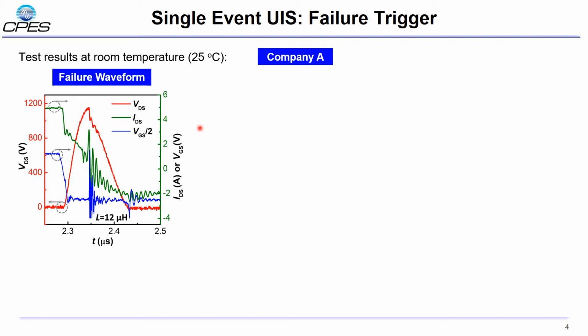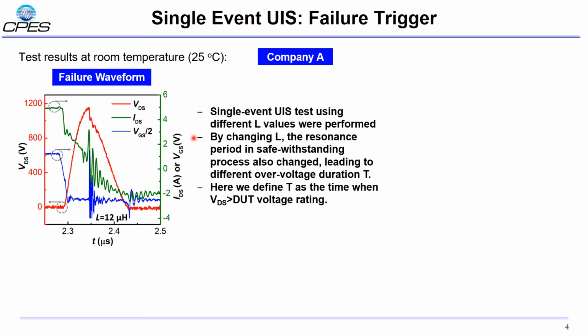And to find what determines this failure, we performed the single event UIS using different loop inductor values. By changing this loop inductor value, the resonance period in the safe withstanding process also changed, which leads to different overvoltage duration T. Here we define T as the time when VDS is higher than the DUT voltage rating.